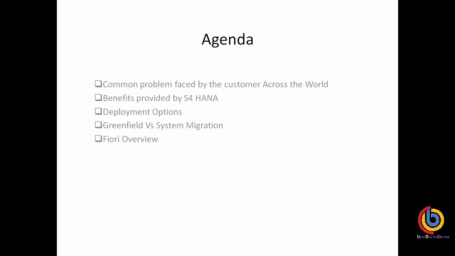SAP has given some target architecture, and every year SAP simplifies one or two modules. Till now, in our 1610 version, we have SD, PP, MM and EWM also. But the rest of the modules are still not simplified. Okay, so this is the kind of agenda that we'll be looking at.